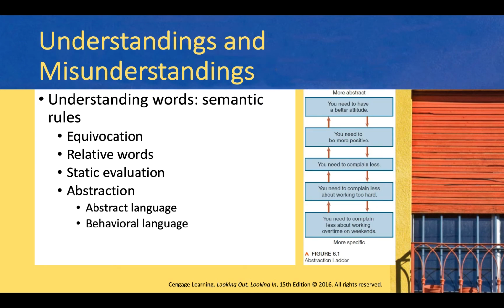Semantic rules reflect the ways in which users of a language assign meaning to a particular linguistic symbol, usually a word. Semantic rules make it possible for us to agree that bikes are for riding and books are for reading, and they help us know who we will and won't encounter when we use rooms marked men or women. Without these semantic rules, communication could be impossible because each of us would use symbols in unique ways without sharing meaning. Semantic misunderstandings arise when people assign different meanings to the same words.